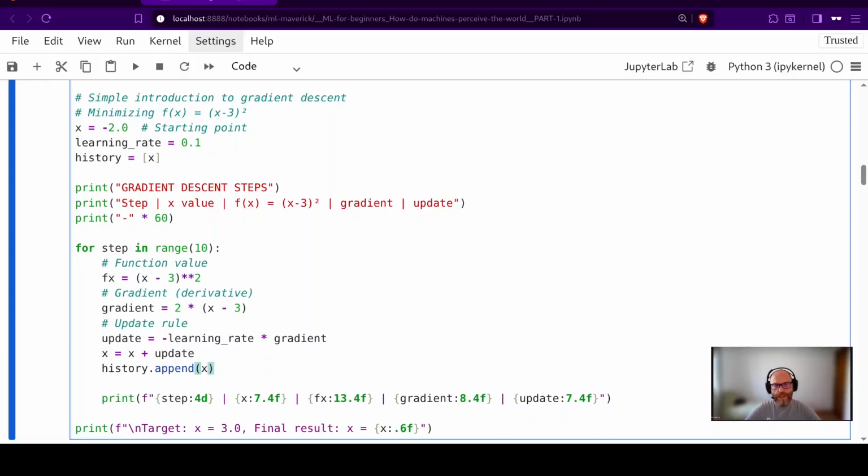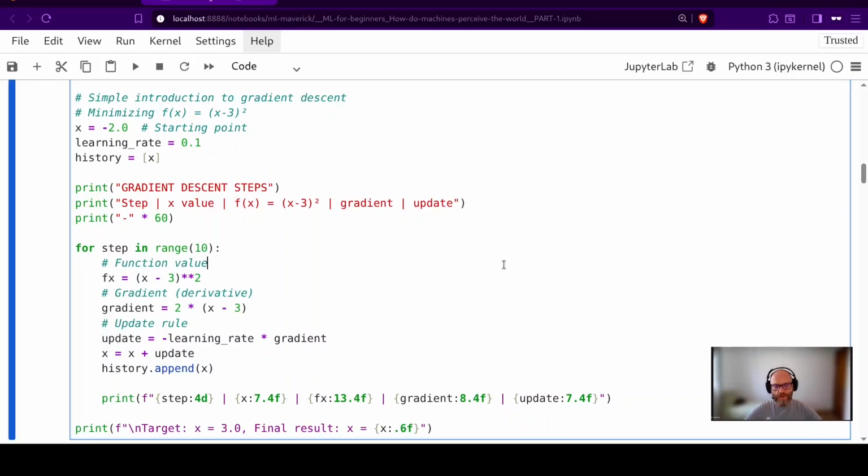Loss function, how wrong the model is. Gradient, the direction and strength of the error. Update rule, the adjustment of weights to reduce the loss. Update rule equals error correction. Its goal is to minimize the loss function.